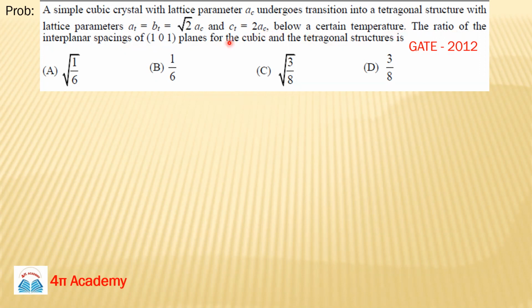So the ratio of the interplanar spacing of the 101 plane for the cubic and tetragonal structure is asked. So you have to find out the ratio of d for this plane in these crystal structures, cubic and tetragonal. So the question is clear to you, guys?